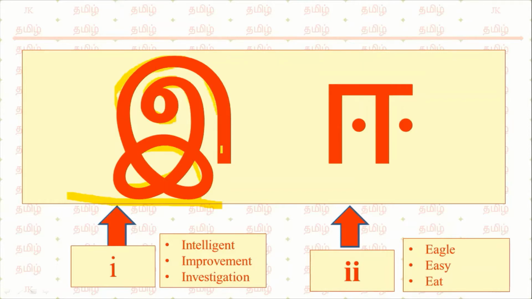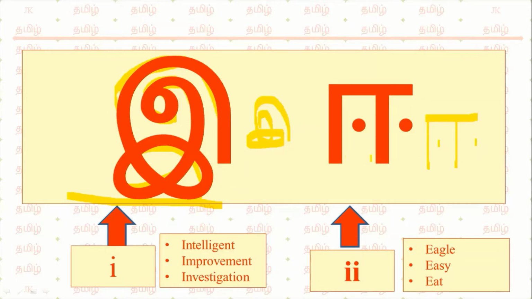You have to write it like this. Writing E will be very easy. See, like this you will write E. Between these two legs, one dot, and here one dot.